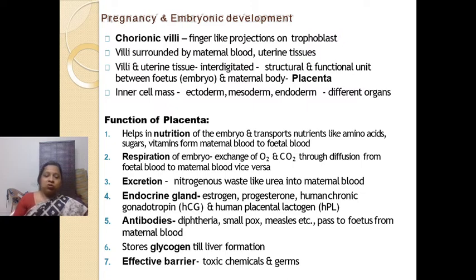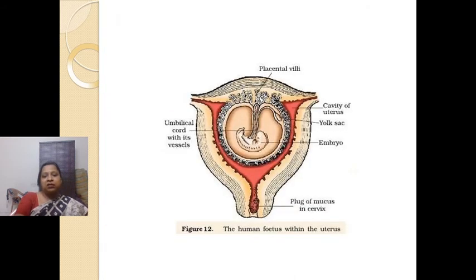Also, it acts as a barrier and does not allow the passage of toxic chemicals and germs into the fetus, right? So these are the functions of placenta. You can see here the implanted fetus in the mother, right? You can see the chorionic villi, and how it is interdigitated with the uterine tissue.